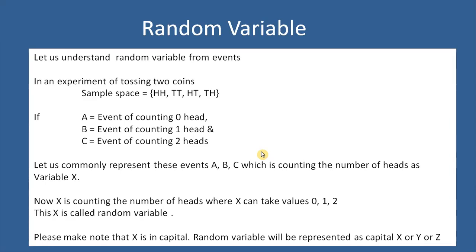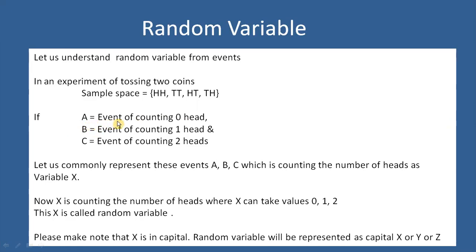Let's get started. Random variable. What is random variable? Let us understand random variable from events. In an experiment of tossing two coins, the sample space is HH, TT, HT, TH. That is head in both the coins, tail in both the coins, head in first coin and tail in second coin, tail in first coin and head in second coin. So these are all the possibilities of outcomes when we toss two coins.